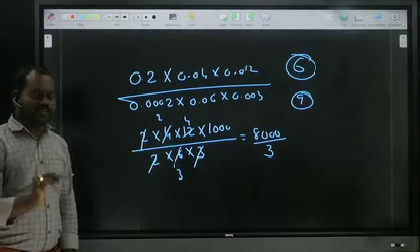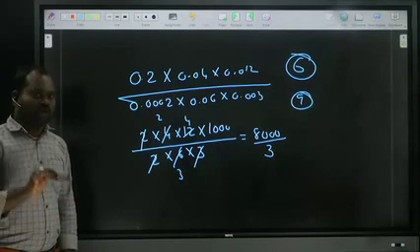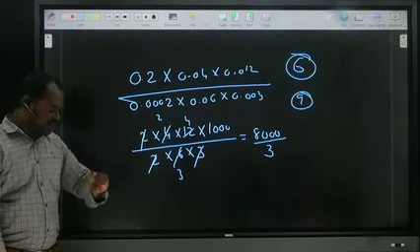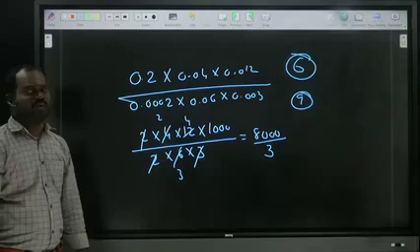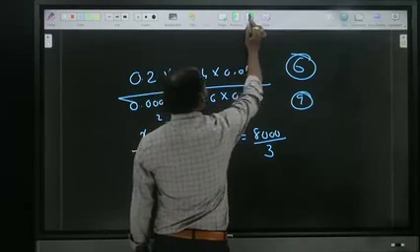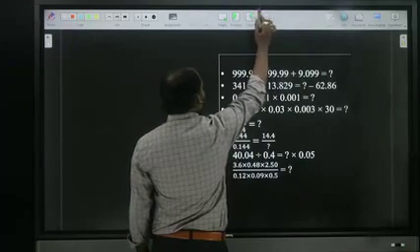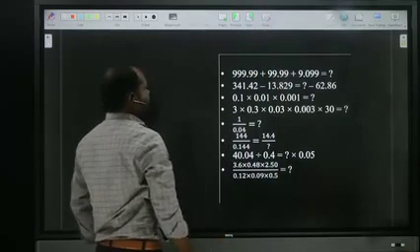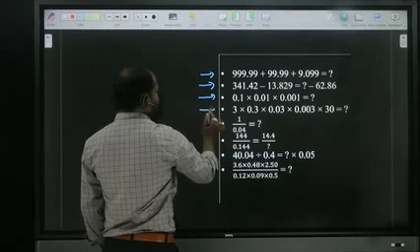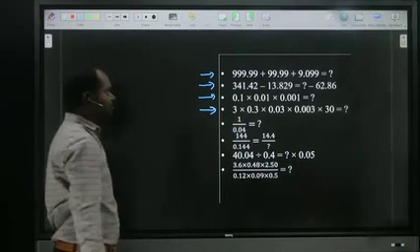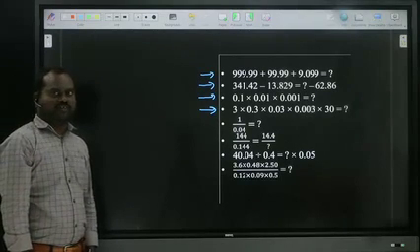Is it clear? First of all, make the number of digits equal after the point. If they are equal, remove the point. If not equal, make them equal. Wherever required, there we should write the zeros. Is it clear? These are the things we have to know in decimals. Now first of all, try these 4 examples: first, second, third, fourth.